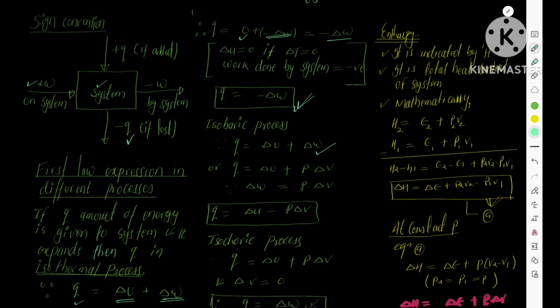In an isobaric process the internal energy change is positive, and since the gas is expanding, we give the work done a negative sign. Now it becomes minus PdV. This is the expression of the first law of thermodynamics in an isobaric process.